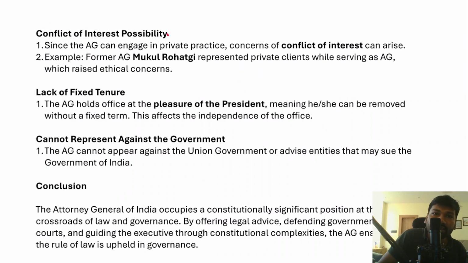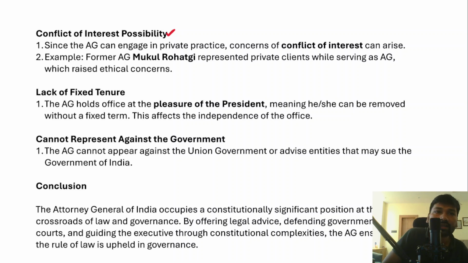In fact, there is also a possibility of conflict of interest with respect to the Attorney General of India, because if he takes up an office of profit or any other profession which might result in an office of profit, that may result in a conflict of interest as well.